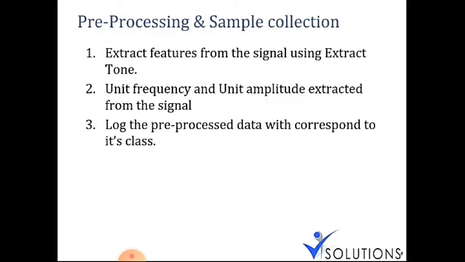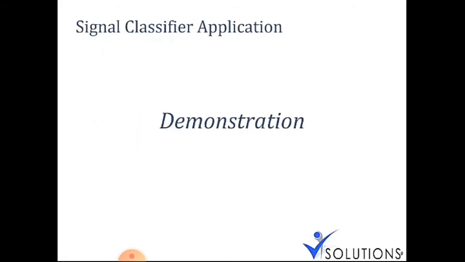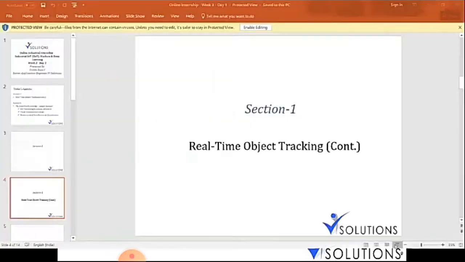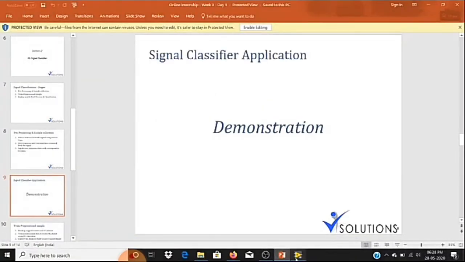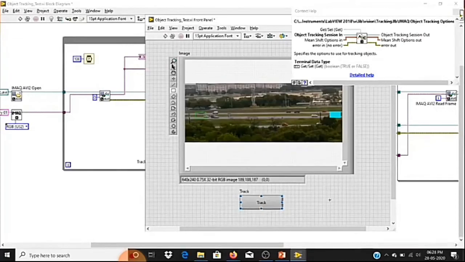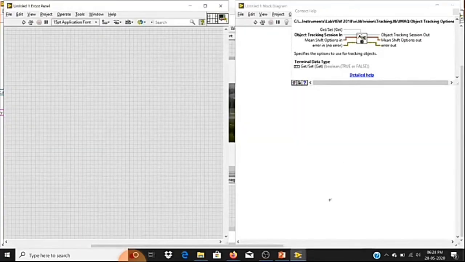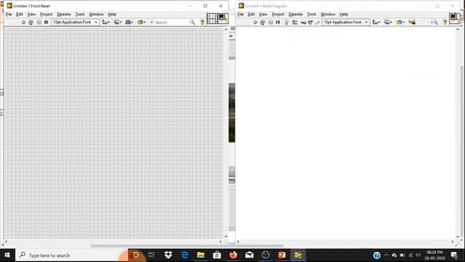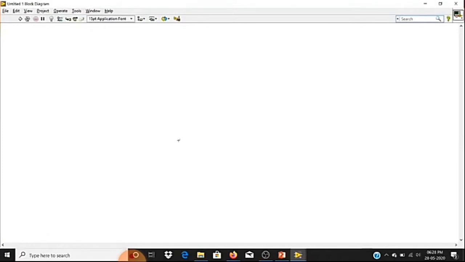Let me move to the demonstration. I'll open LabVIEW and create a new VI. The first stage is to generate the signal and then use the Extract Tone function to extract features.